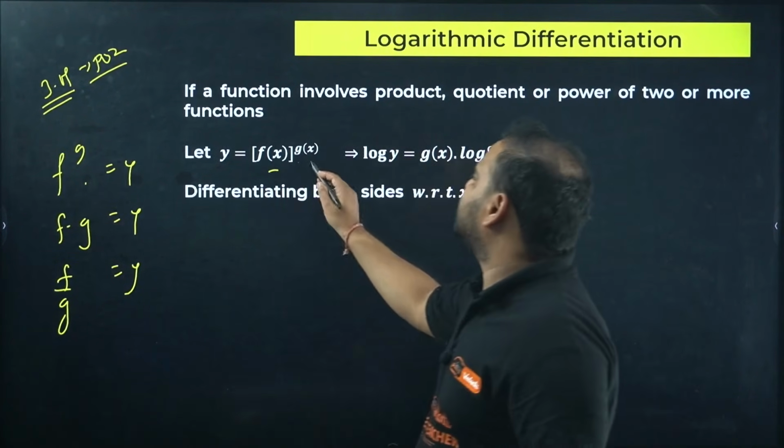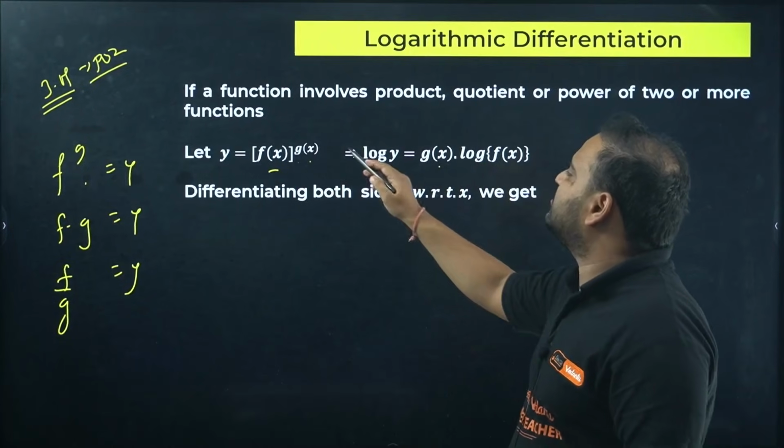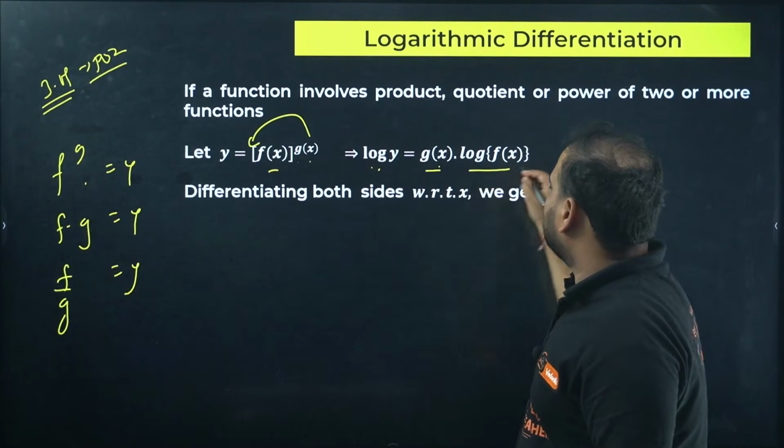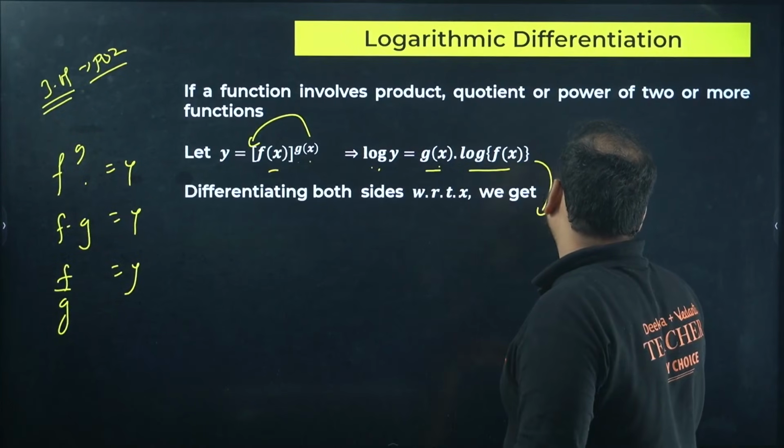Y equal to f of x power g of x is there, no? Take log on both sides. This g of x will come as the coefficient. So log y equals g of x log of f of x. Now use the product rule. I'll show you.